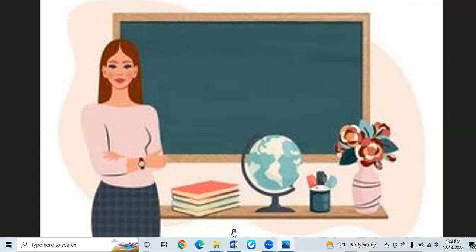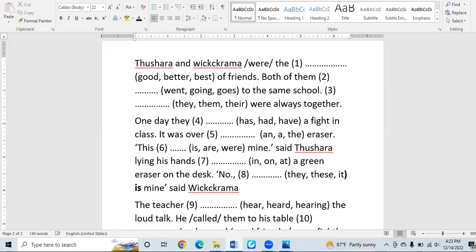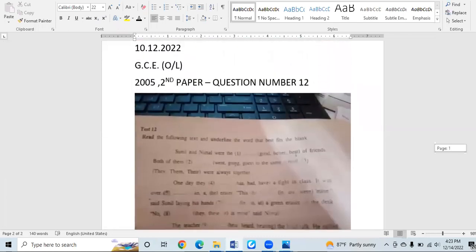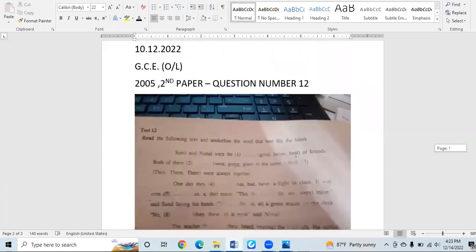And don't worry, definitely I will bring ample questions for you all to score more marks very easily. Don't worry. Let's see what is the question that you are given today. Right. Now, this question I got from the 2005 past paper. The question was number 12 and it appeared on the second paper.